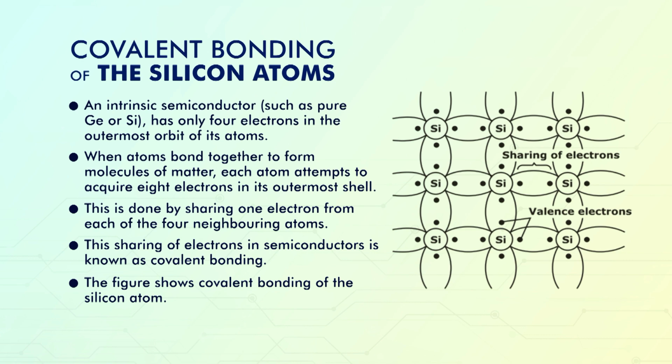Here we can see the structure of silicon, and all the silicon atoms have 4 electrons in the outermost orbit. Now, every matter tries to have a stable state, and how can we achieve this stable state? By having 8 electrons in the outermost orbit.